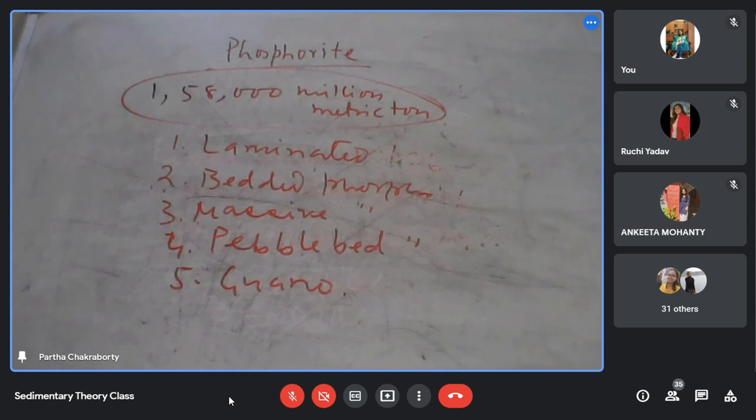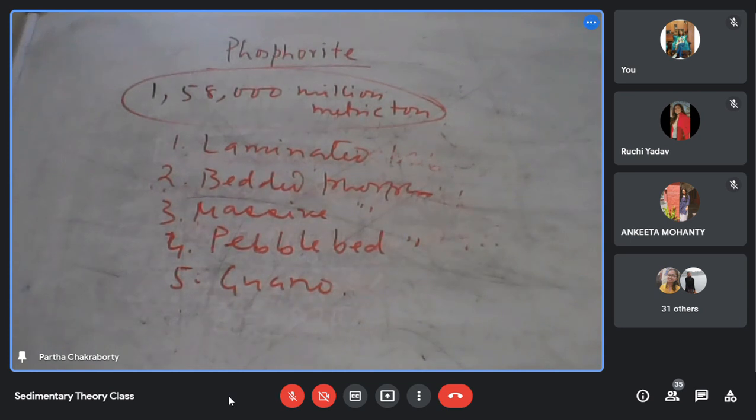Now, how these different types of phosphorite occur: the laminated and bedded ones are basically laminated along with shale, carbonate, chert. So with them you may find the laminae of the phosphorite. Or you sometimes get the massive.